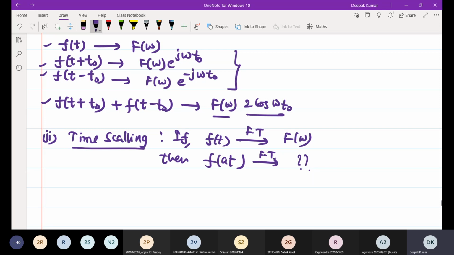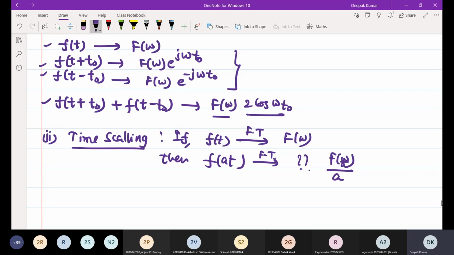You will see the result: the magnitude spectrum will be scaled by a factor, and the frequency will also be scaled by a factor. See here, a is in the denominator, this is a constant quantity, so it will reduce the amplitude if a is greater than 1, and if a is less than 1, it will magnify the result.